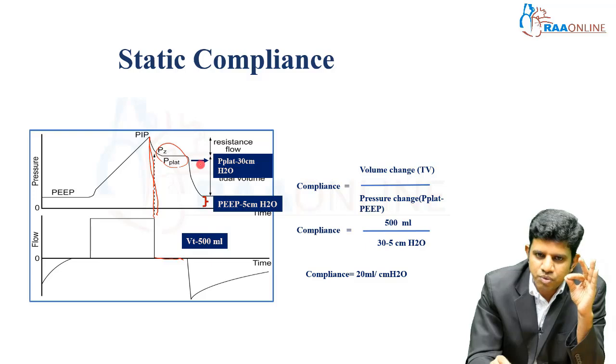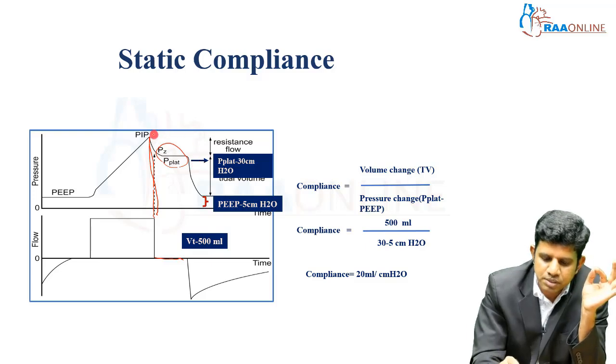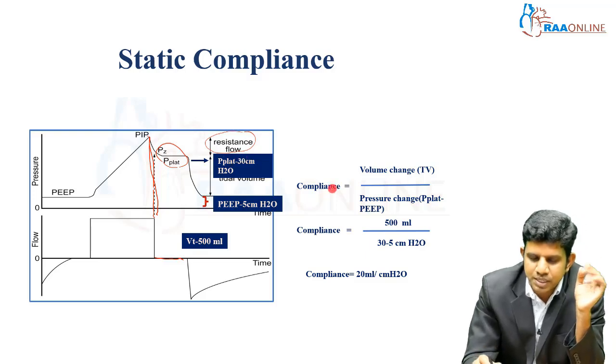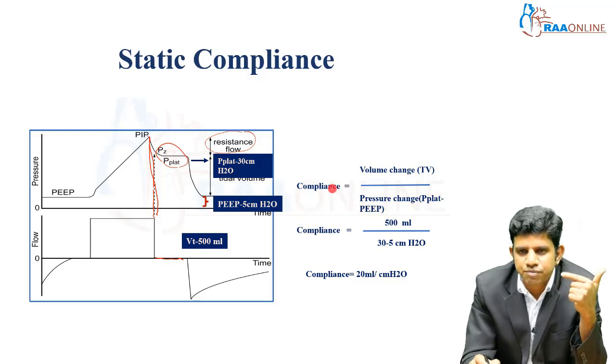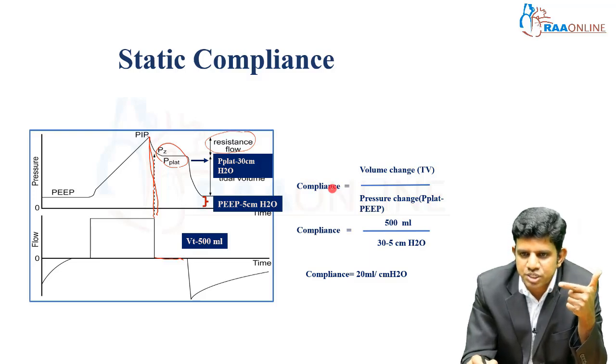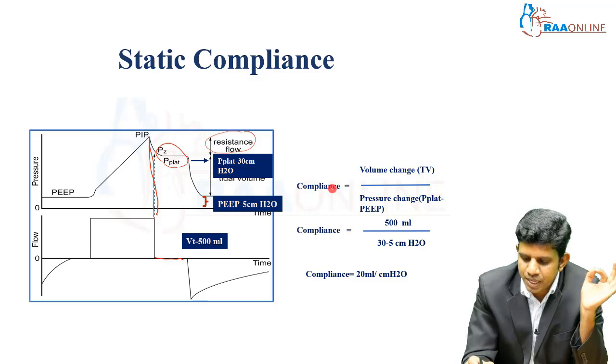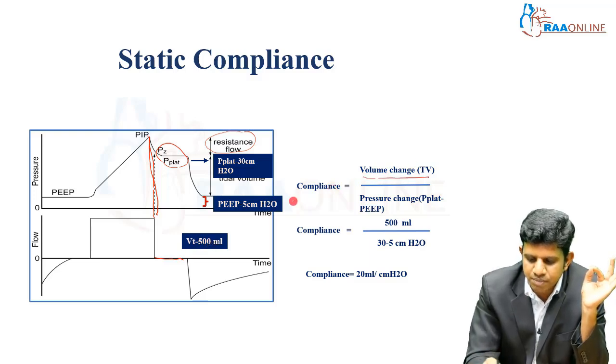Peak inspiratory pressure minus plateau pressure depends upon resistance. The plateau pressure minus my baseline pressure depends upon my lung compliance. For example, compliance, as I already told, is the inverse of elastance. It means the volume change divided by the pressure change. My volume change is my tidal volume, which is around 500 ml here.